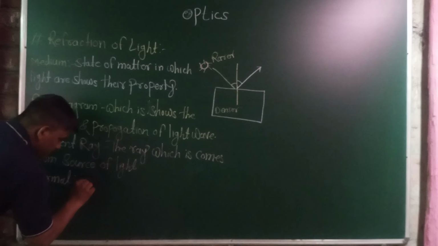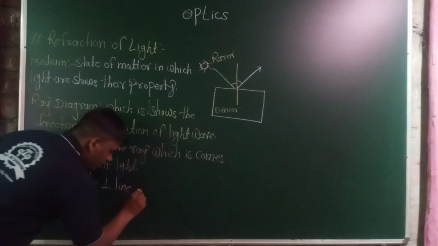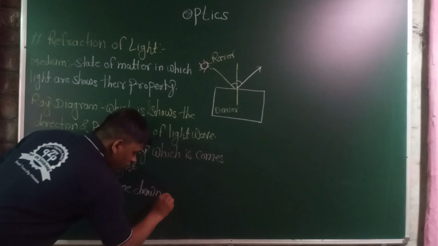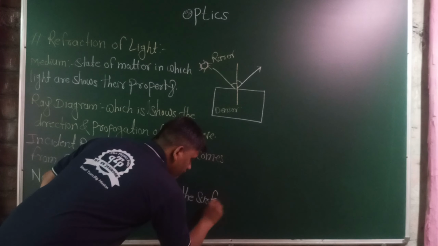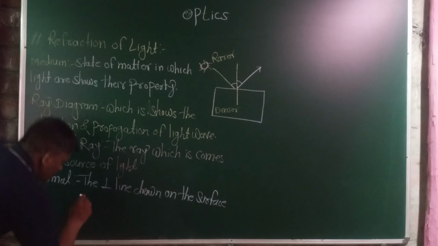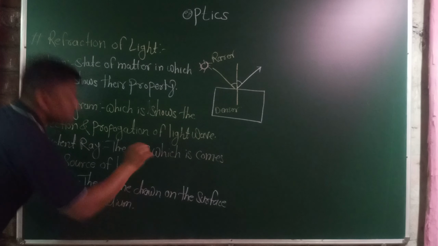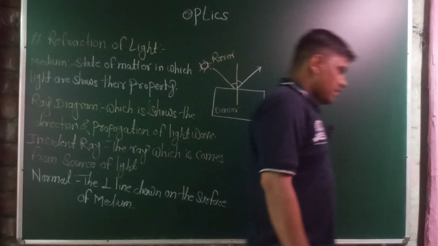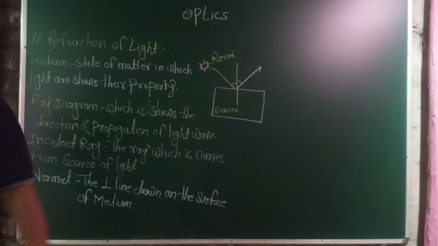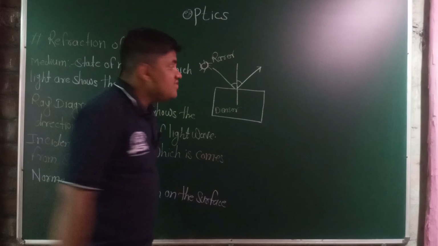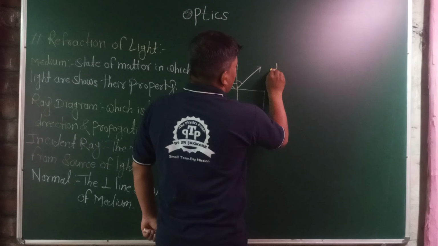A perpendicular line drawn on the surface of a medium is called the normal. The angle that the incident ray makes with the normal is known as the incident angle, that implies i. Which one is the incident angle?